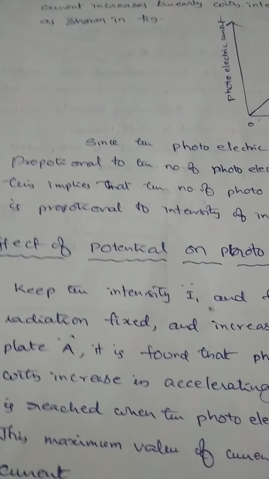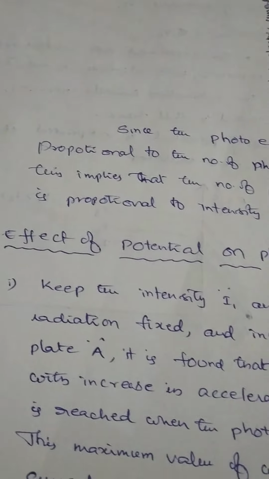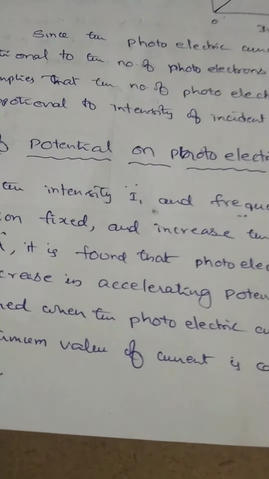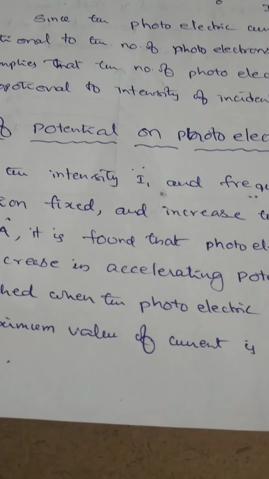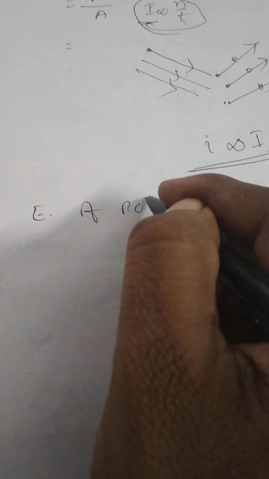Right? Okay. Next one, what is the effect of potential on photoelectric current?